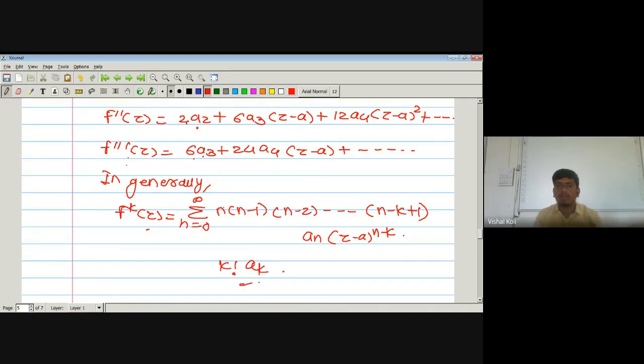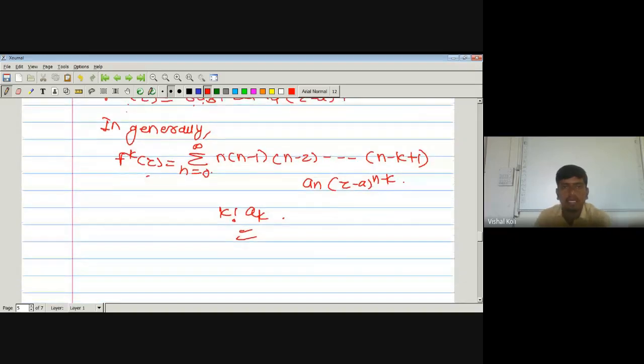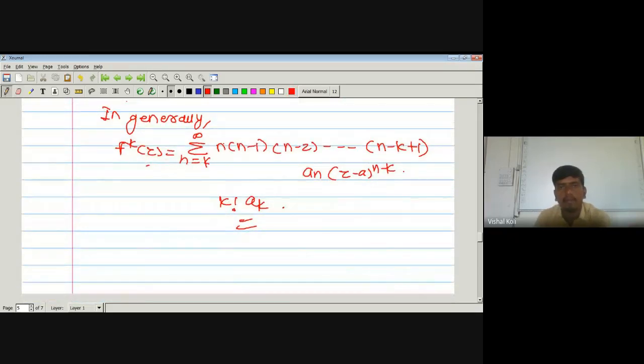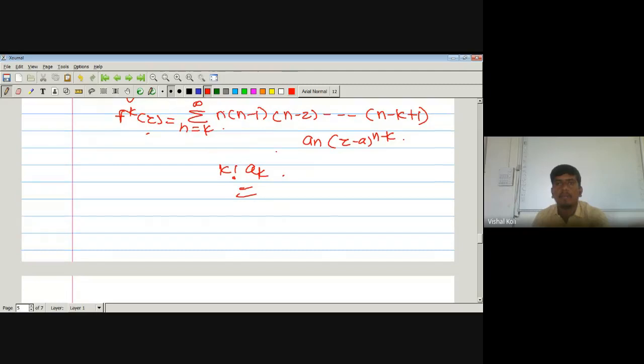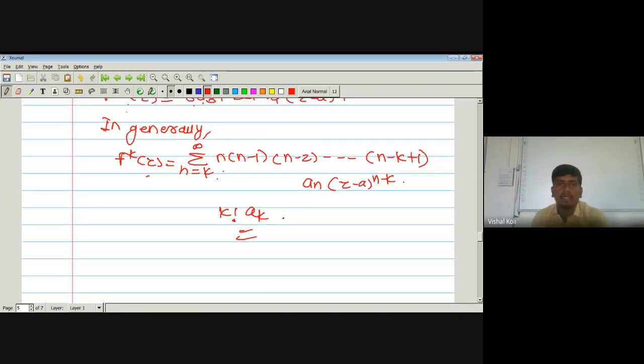Now let us check whether this will be true or not. Here n is running from k to infinity. If we put n less than k, then one of the factors n minus j becomes 0, so up to k minus 1 all the terms are 0. For n equal to k minus 1 it is again 0. The first non-zero term will be at n equal to k.